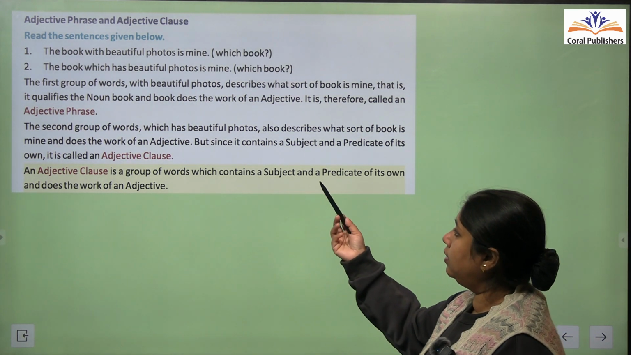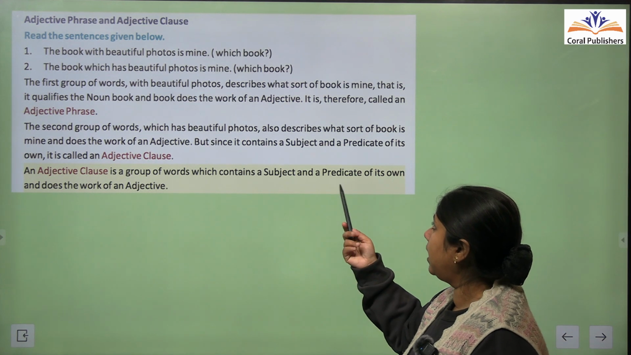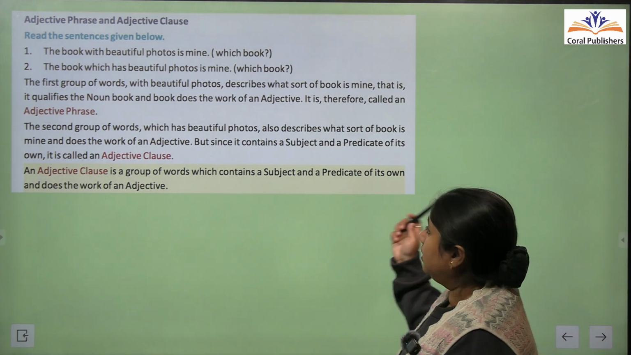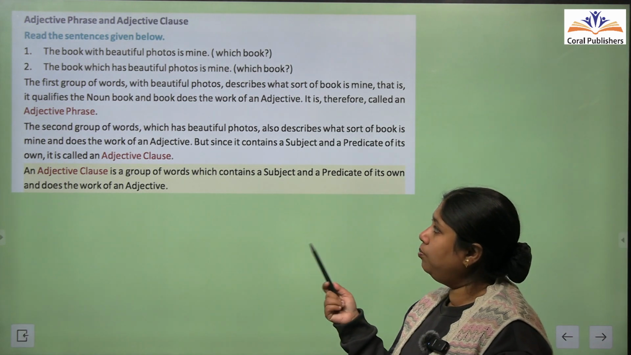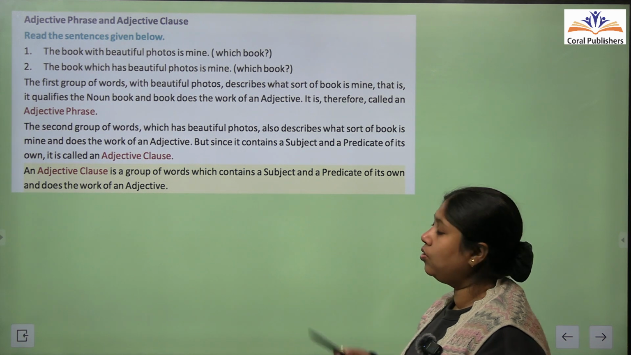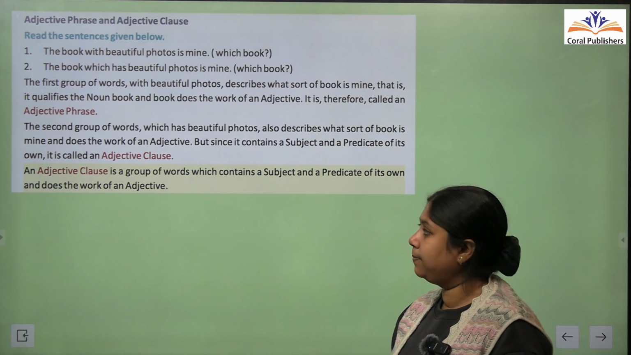In the first group of words, with beautiful photos describes what sort of book is mine. यानी कि किस तरह की किताब मेरी है. That is, it qualifies the noun book and does not work as an adjective clause. It is therefore called an adjective phrase.